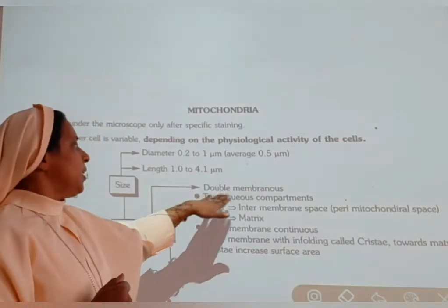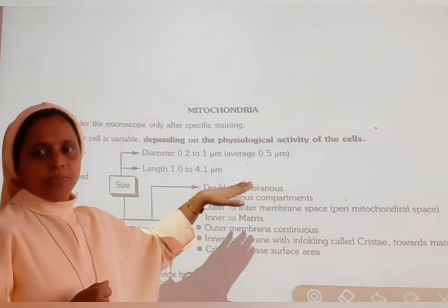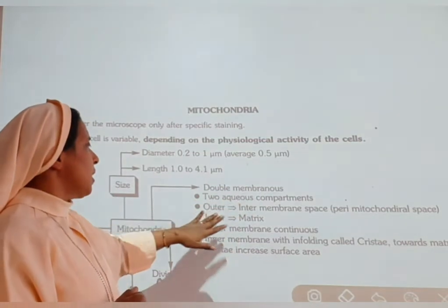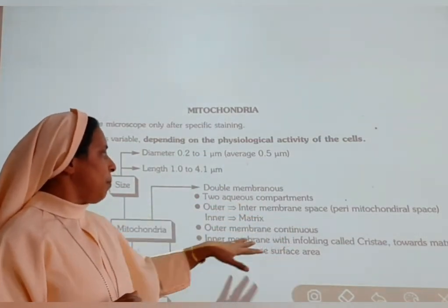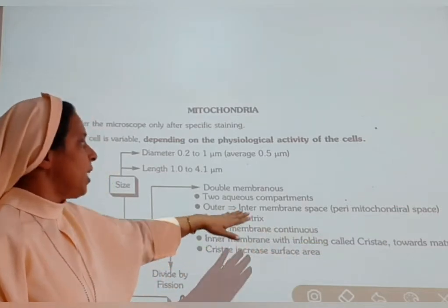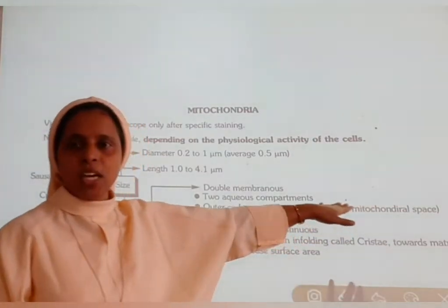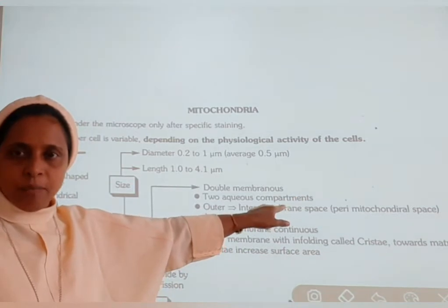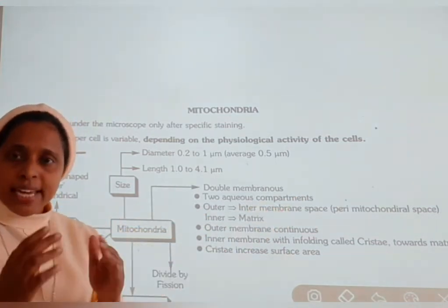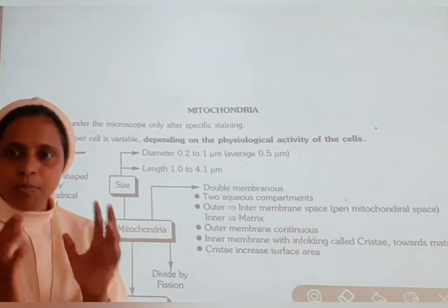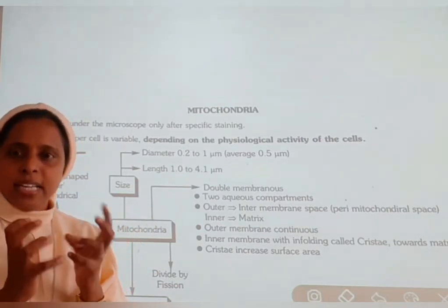We can see here it is double membranous: the outer membrane, the intermembrane space, and the inner membrane with cristae. The outer intermembrane space is the perimitochondrial space, which has limited boundaries.